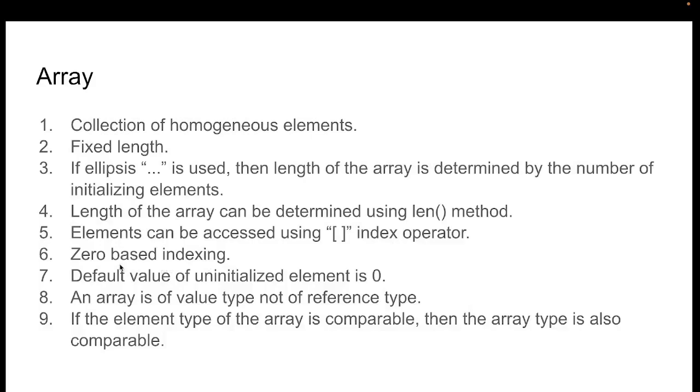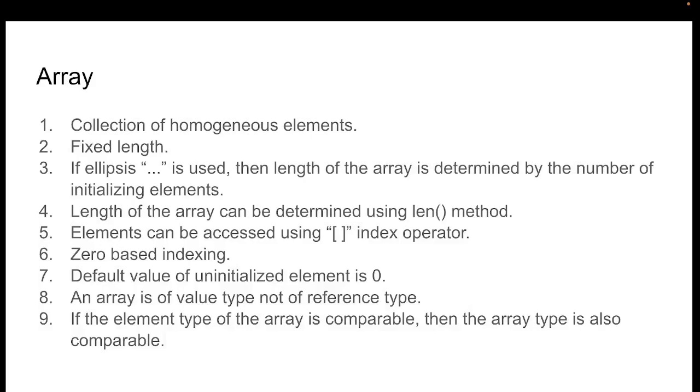An array follows zero based indexing, which means the first element of the array has index 0 and the last element of the array has index length of the array minus 1. The default value of an uninitialized element is 0. So if we do not initialize a particular element in the array, then its default value will be 0. So basically no element will be uninitialized in the array.